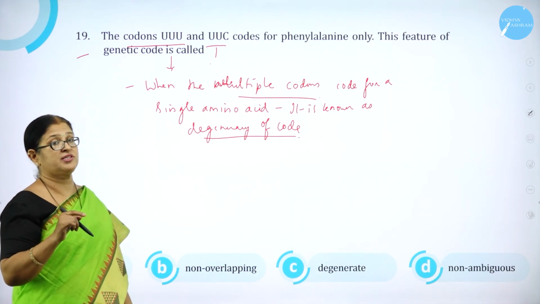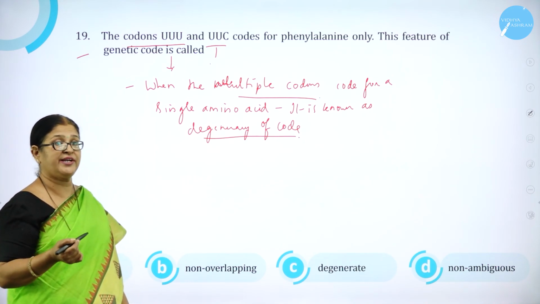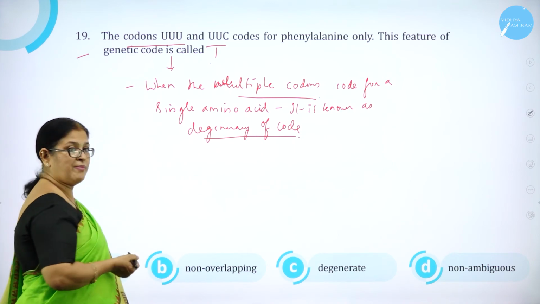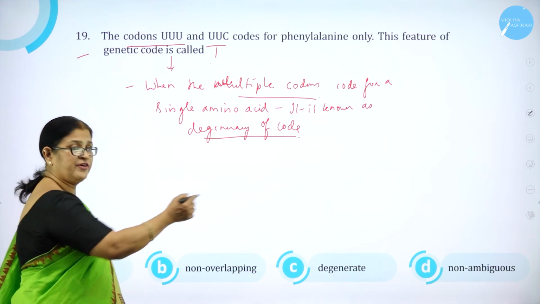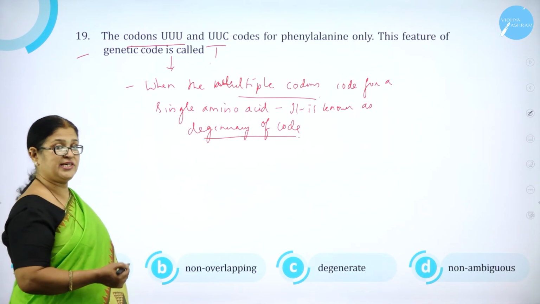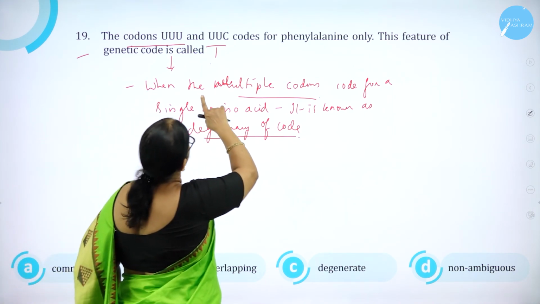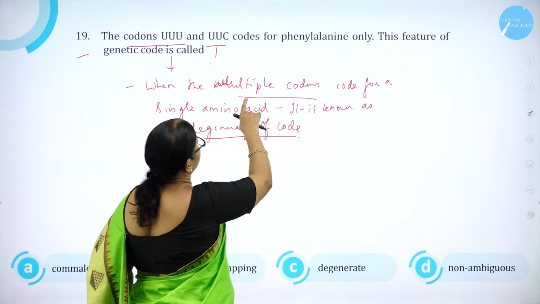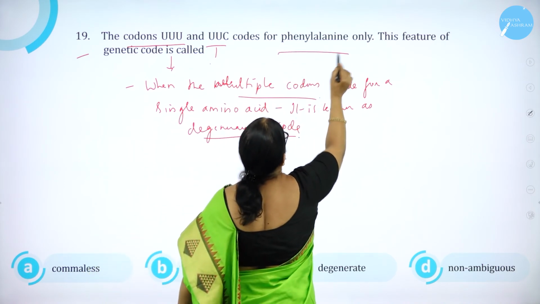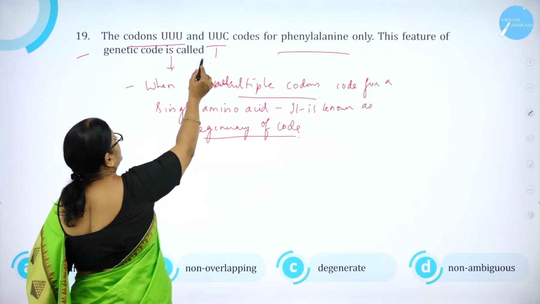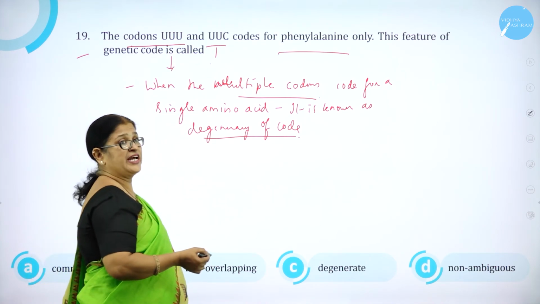The features of the codon system are universality, degeneracy, non-ambiguous, non-overlapping, comma-less. These are the features of the genetic triplet codon system. Here you can see that two codons are coding for phenylalanine.